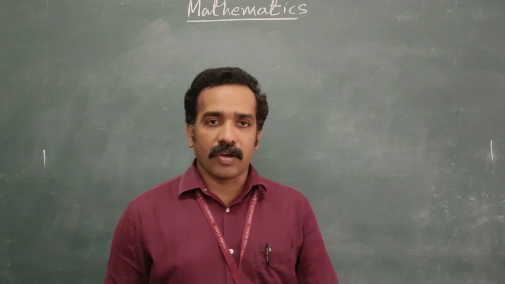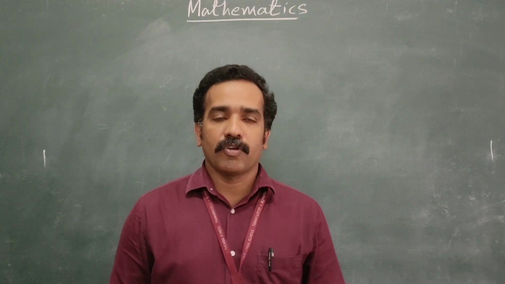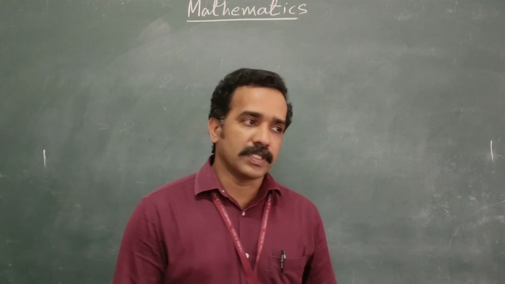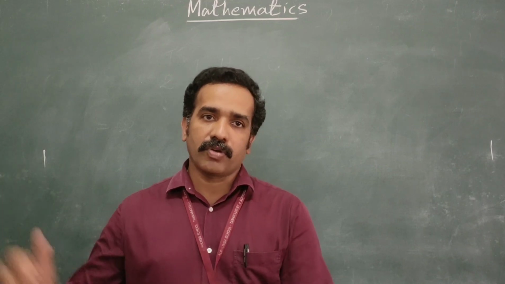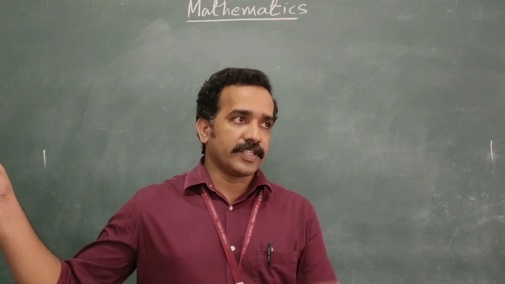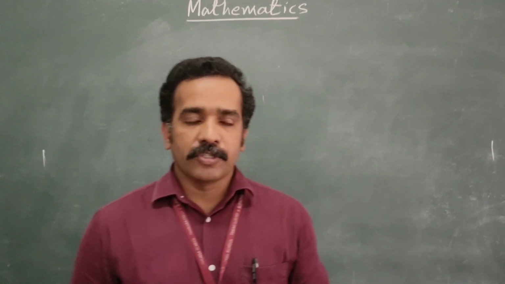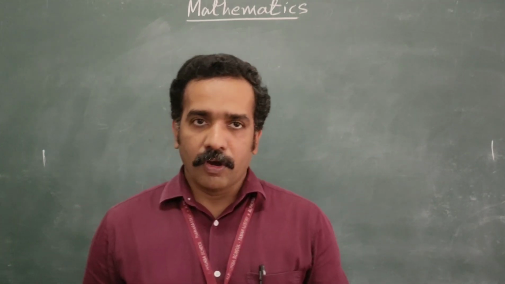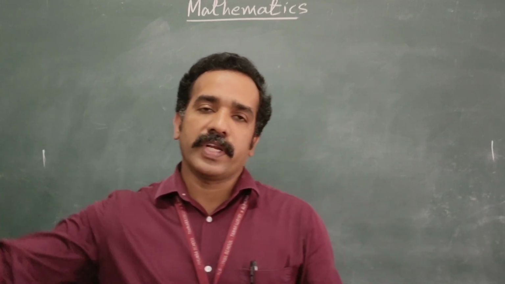Next, along with natural numbers, if you add a 0, it becomes the set of whole numbers. The smallest whole number is 0, and there is no greatest, it is infinite. So whole numbers start from 0, 1, 2, 3, etc.